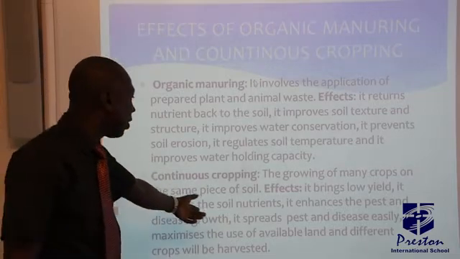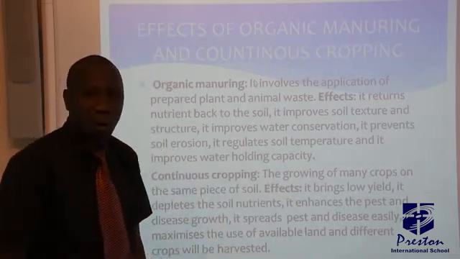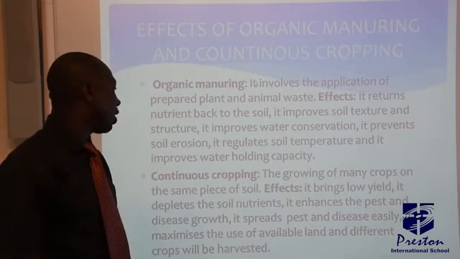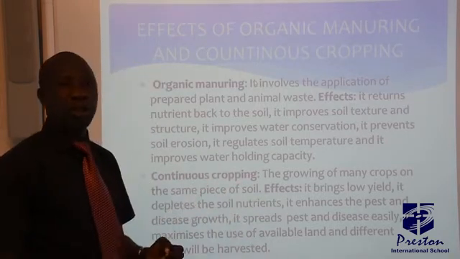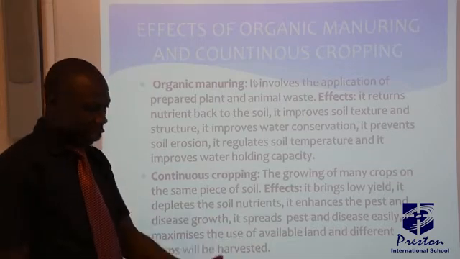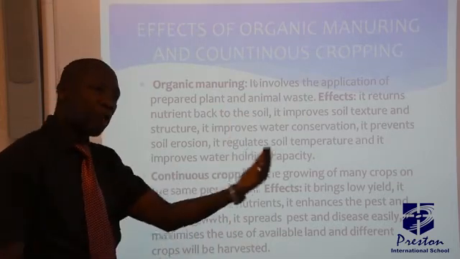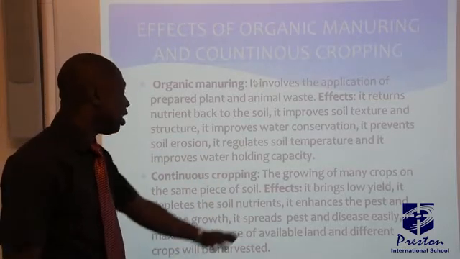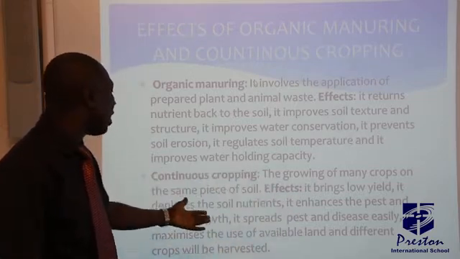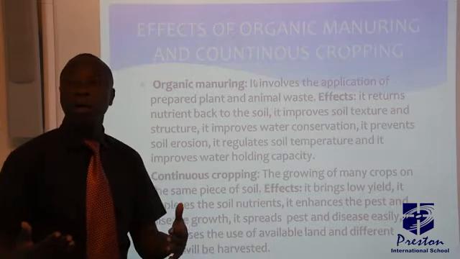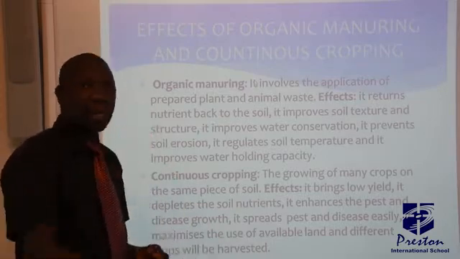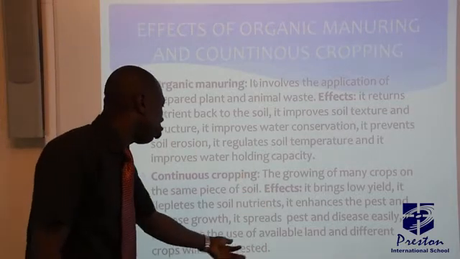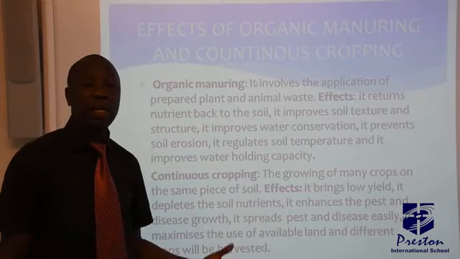Then now about continuous cropping, the growing of many crops on the same piece of soil. So year in, year out, we are planting the farmland. One of the effects is that it brings low yield, because it will get to a certain point that the nutrients in the soil will have been depleted. So whatever you'll be getting after maybe like 4 or 5 years, the yield will reduce. Then it depletes soil nutrients. It enhances pest and disease growth, because you are planting the same crop. So easily the pest can jump from one plant to another. Then it maximizes the use of available land, and different crops will be harvested.